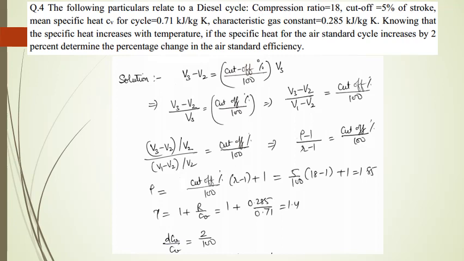So by this we get the value of cutoff ratio equal to 1.85, and gamma, which is 1 plus R upon Cv, comes out to be 1.4. Now dCv by Cv is 2 upon 100, as it was given that specific heat for the air standard cycle increases by 2%.